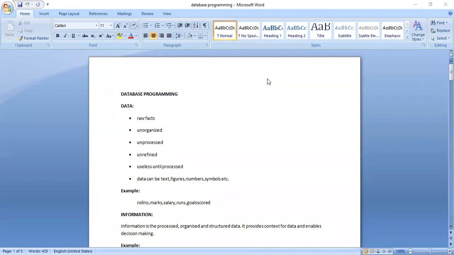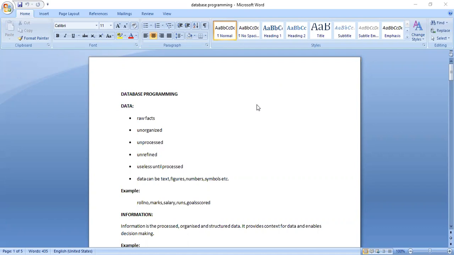What types of data will be there? Usually we know data can be a number, or it can be text, which may be a collection of character strings, or it may be a single character. Numbers may be integers or floating point decimal numbers. Other than that, nowadays we have started storing data in terms of images, audios, and videos also, because of the revolution of social media.